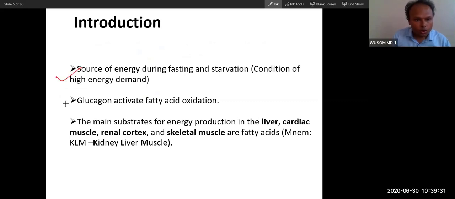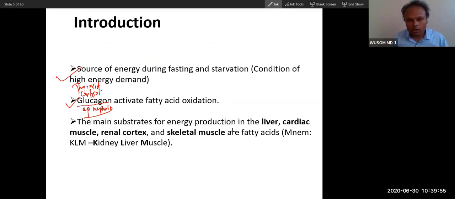Which hormone activates fatty acid oxidation? Glucagon and friends of glucagon, for example epinephrine and cortisol. Even thyroid hormone, thyroxine: all hormones except insulin will help glucagon.